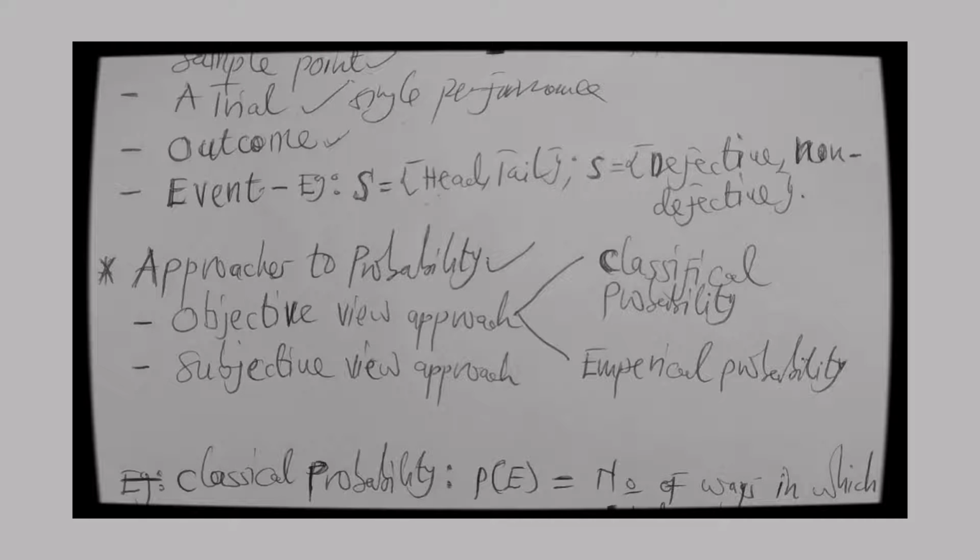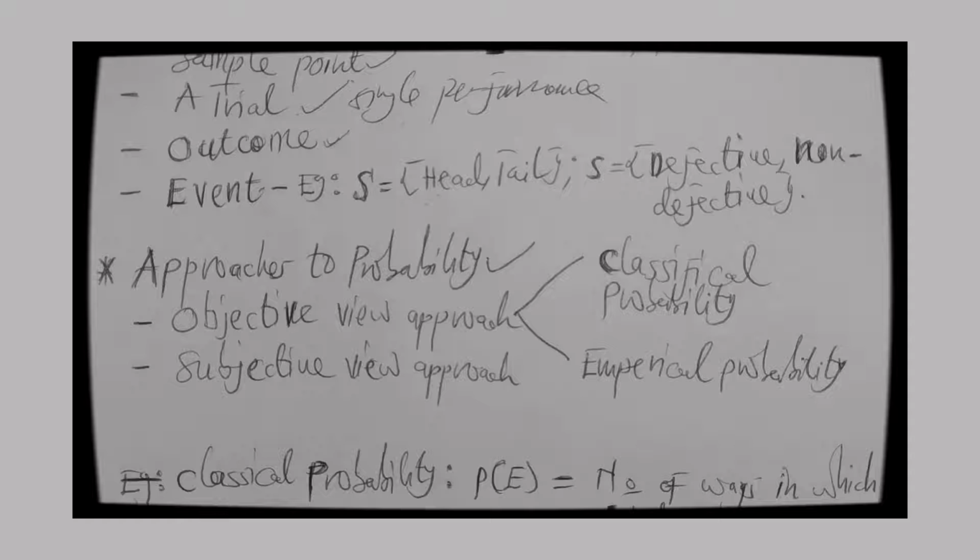Because it doesn't have any past or previous information, it takes into account any information that is available for it to operate. Okay? And that's what we call a subjective view approach. And because there is no information, there may be some biases when such an approach is used in determining the probability of an event.